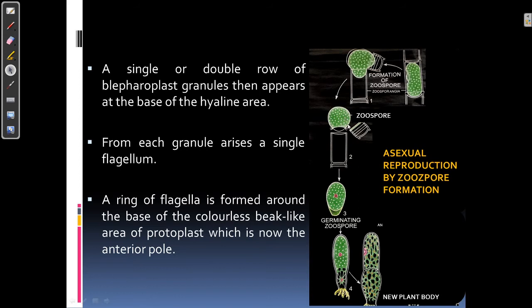After its formation, a single or double row of blepharoplast granules starts to appear just below the anterior end, and from each granule arises a single flagellum. Thus each zoospore, as you can see here, has a ring of flagella present just below the colorless bead, which is called the anterior pole of the zoospore.